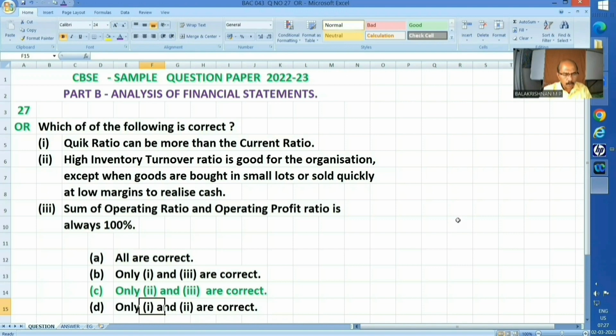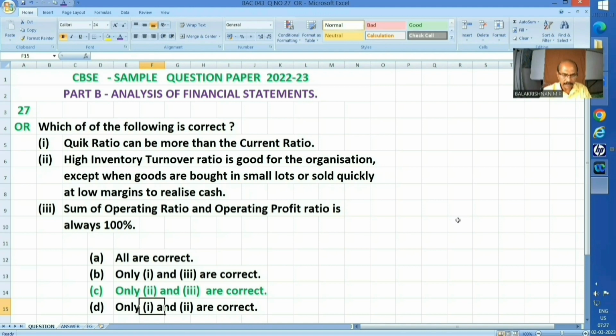Well, optional question of question number 27. Which of the following is correct? First one, quick ratio can be more than the current ratio. Second, higher inventory turnover ratio is good for the organization except when goods are bought in small lots or sold quickly at low margins to realize cash.